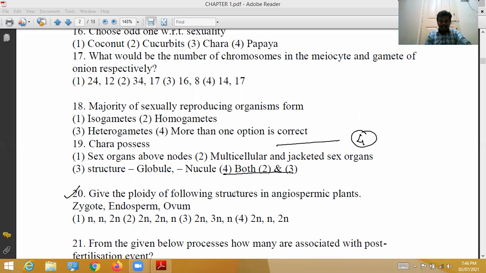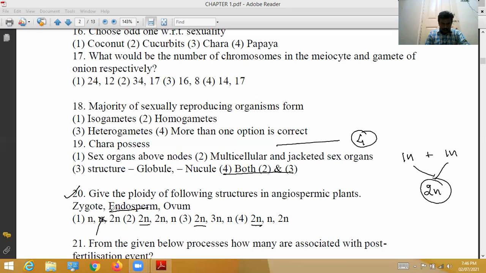Next, 20. Give the ploidy of the following structures in angiospermic plants. In angiospermic plants, what is the chromosomal number for these? First, zygote. How is the zygote formed? Haploid male gamete and haploid female gamete fuse together and form a diploid zygote. So the diploid zygote is 2n. In these three options, the first one is given diploid.